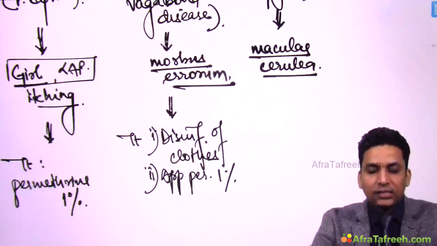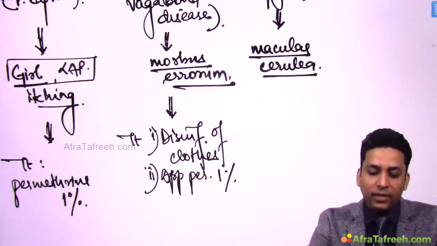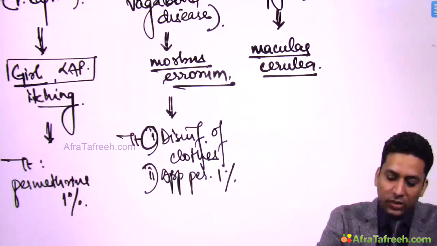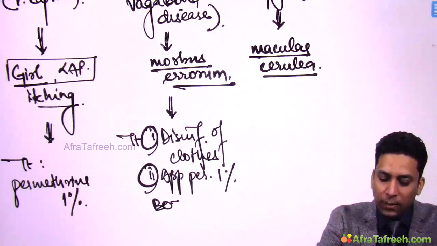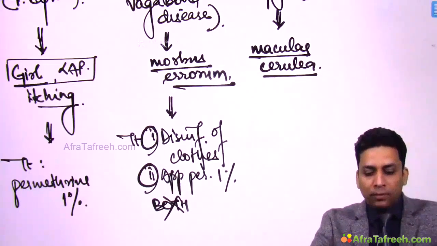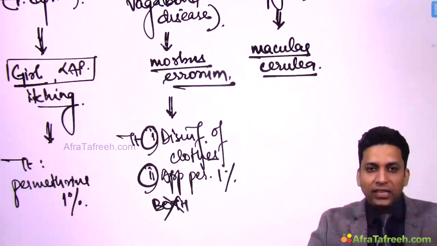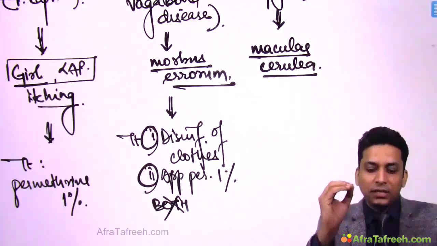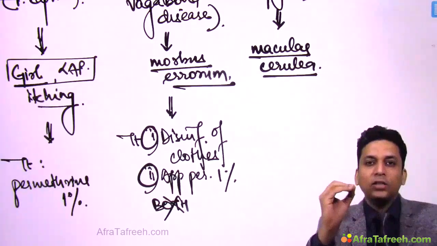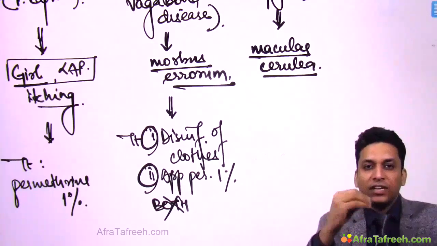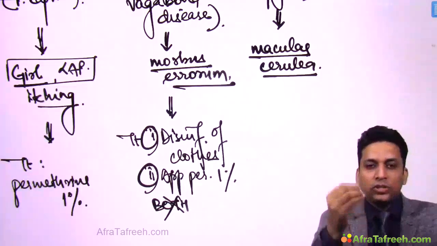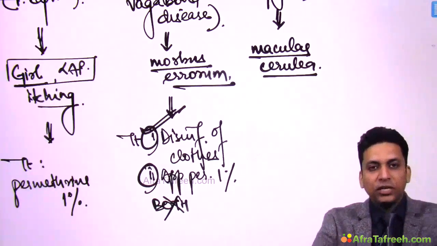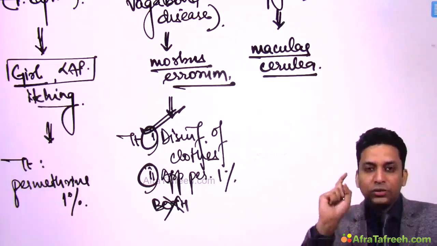Okay. Now, let us consider that this question is asked in your exam and they ask you what is the treatment for pediculosis corporis, and first option is disinfection of clothes, second is application of permethrin, and both is not there. Then which one will you choose? Because this is body lice, body has lice. So, if you apply permethrin, all the lice will die. So, is permethrin the answer? No. Permethrin is not the answer because these lice do not live over the body. Where do they live? They live in the creases of the clothes. So, the majority of the lice are lying in the creases of the clothes, and that's why disinfection of clothes is very important in these patients. And if both are given in separate options, choose disinfection of clothes.